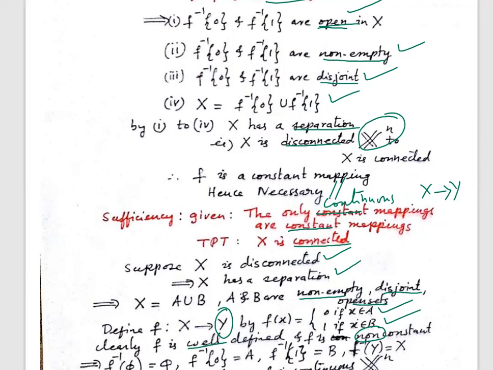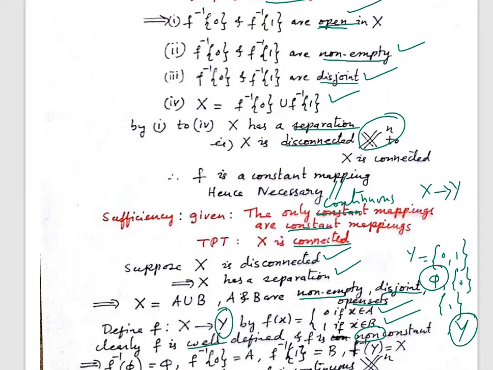To prove it is continuous, I need all the open sets of Y. What is our Y? Y has two elements, 0 and 1. So what are the subsets of this? First is the null set, then singleton 0, singleton 1, and then Y. The null set and Y are both open in Y and also closed. Singleton 0 and singleton 1 are also open in Y, as we proved in the first step itself.